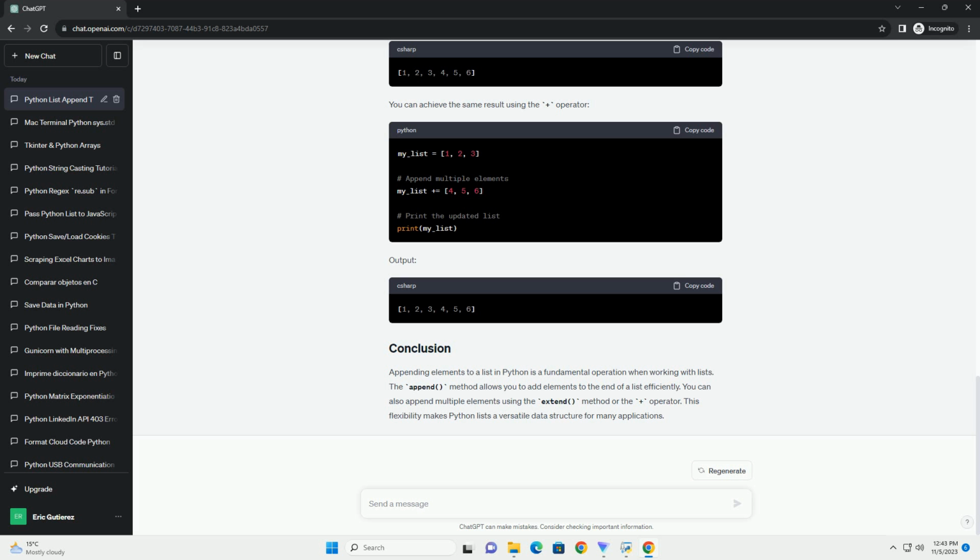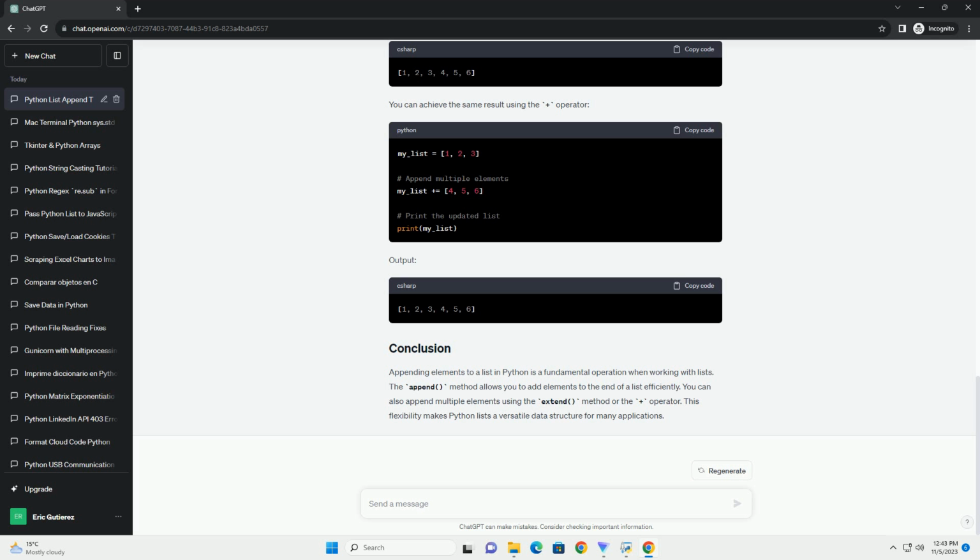The append method is used to add an element to the end of a list in Python. It is a simple and efficient way to grow the size of a list dynamically. When you append an element, it becomes the last item in the list. The append method is applied to a list, and it takes one argument, which is the item you want to add to the list. Here's the syntax.